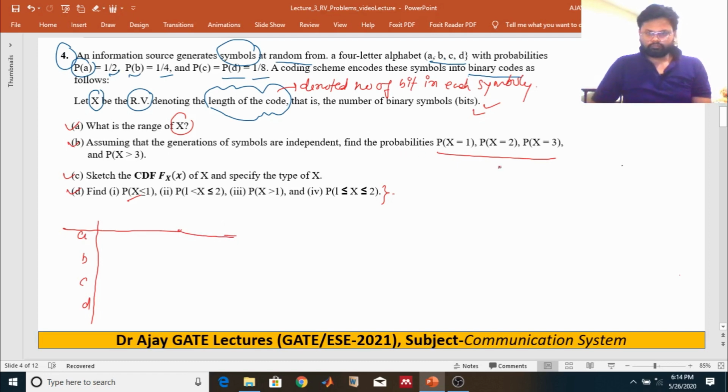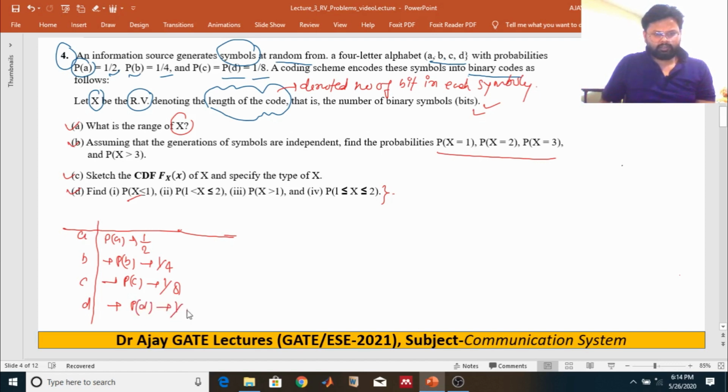If symbol A, probability of A is 1/2. Probability of B is 1/4. Probability of C is 1/8. And probability of D is 1/8. It's been given.